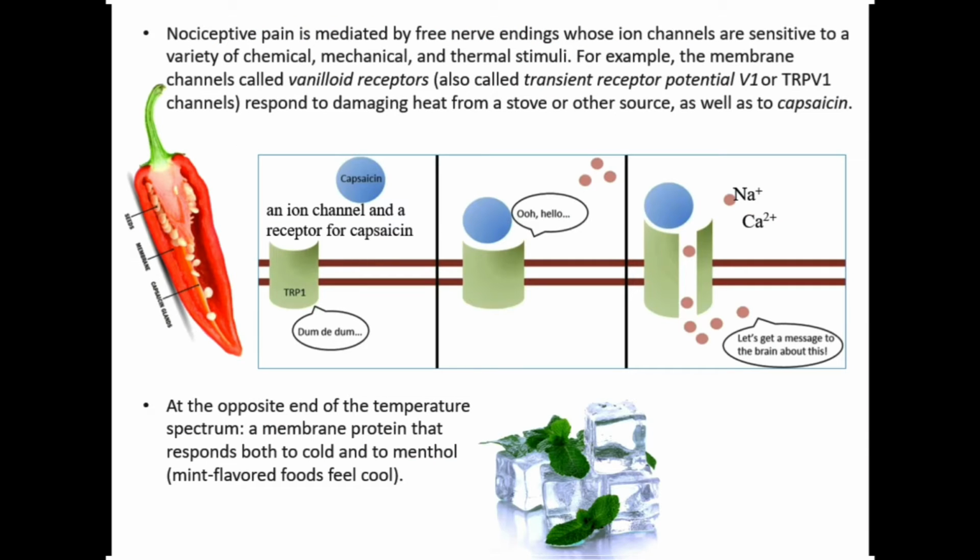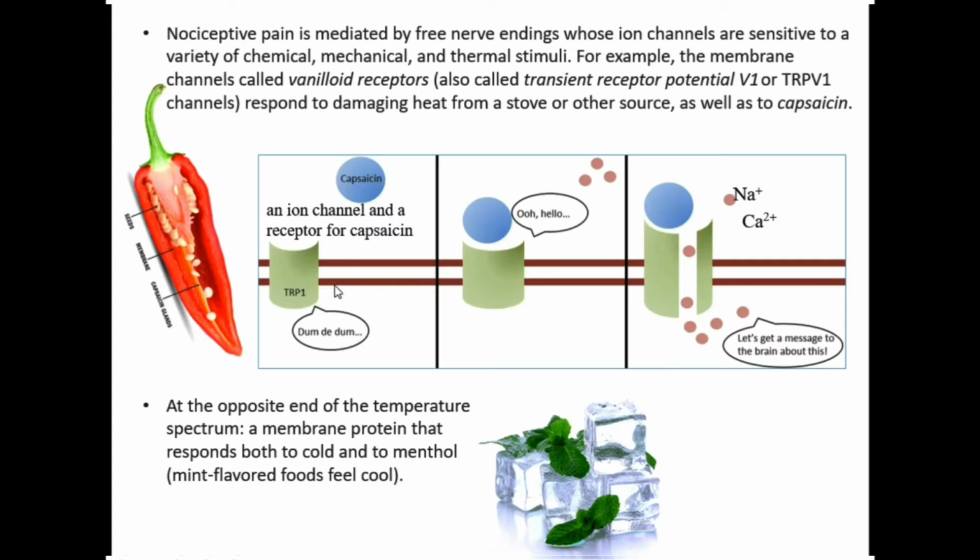So nociceptive pain is mediated by free nerve endings whose ion channels are sensitive to a variety of chemical, mechanical, and thermal stimuli. For example, the membrane channel called the vanilloid receptor, also called transient receptor potential V1 or TRPV1.